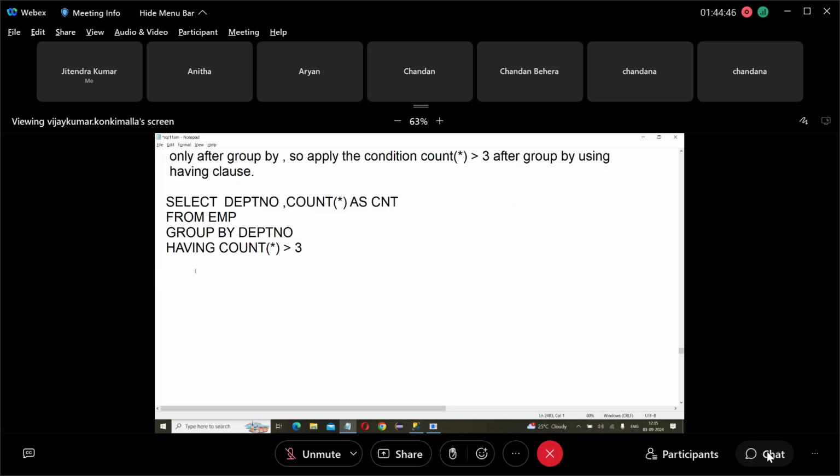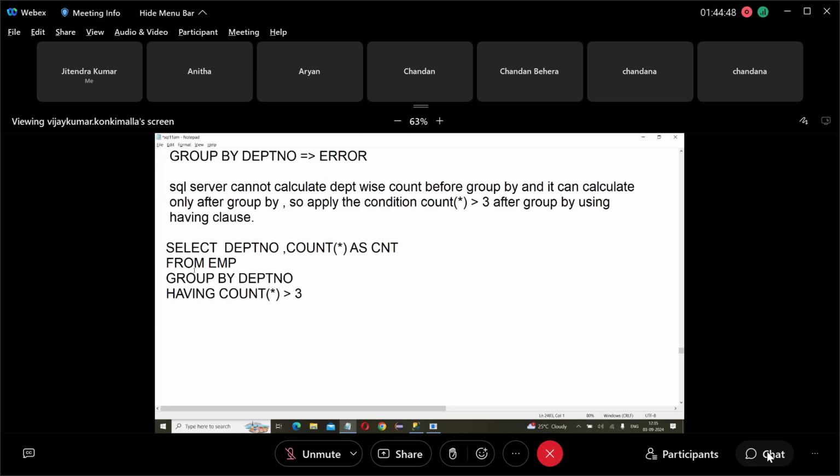So this is the difference: when to use the where clause and when to use the having clause. What is the difference between where and having? Both are used for applying conditions. Then what is the difference?